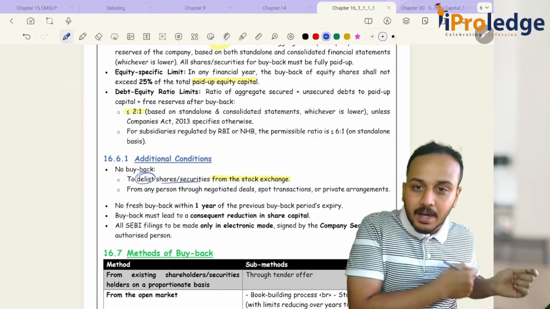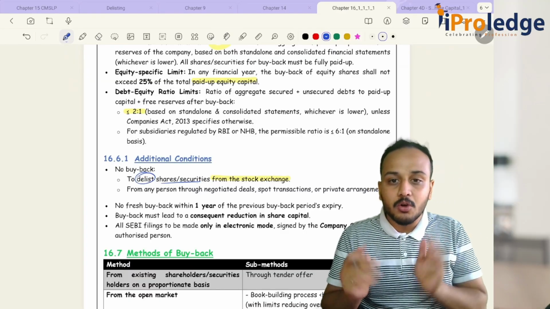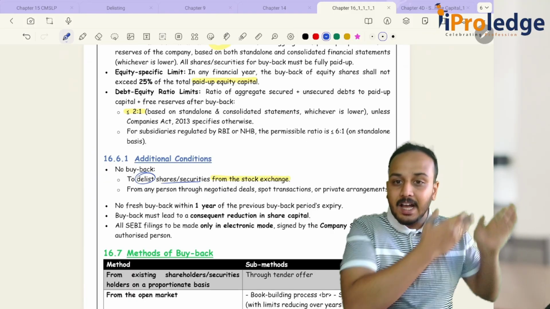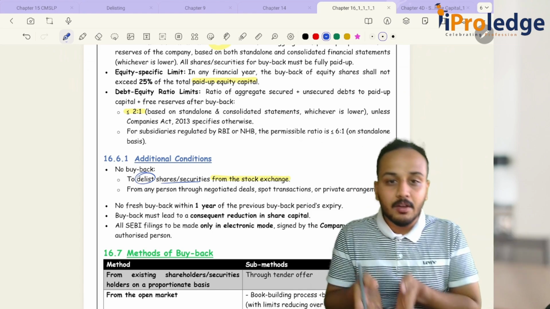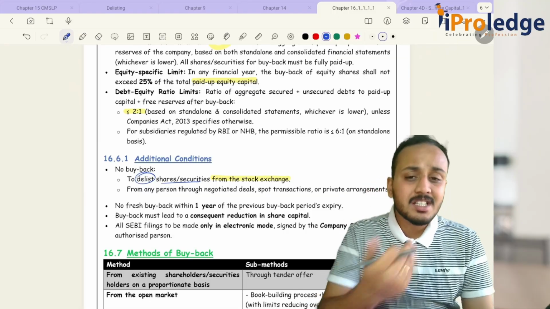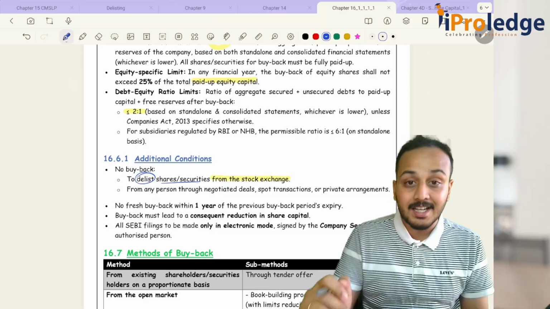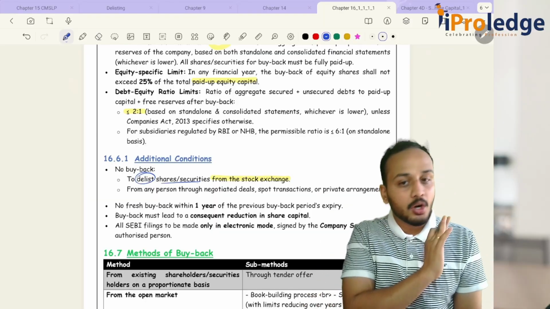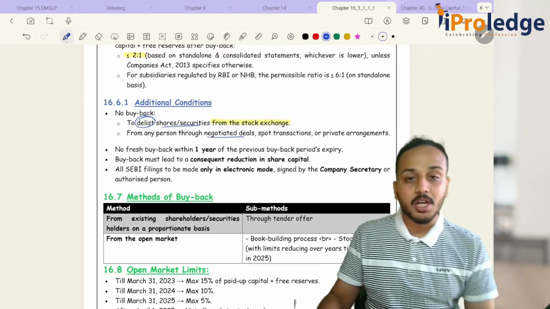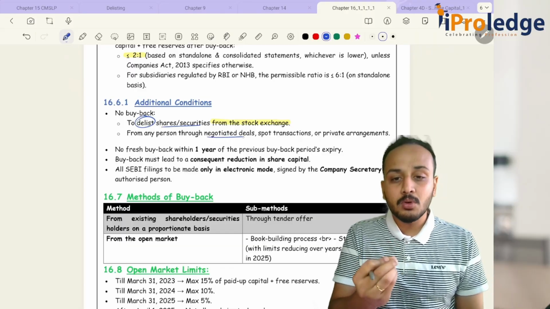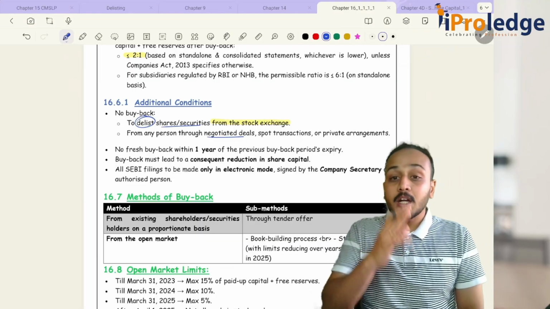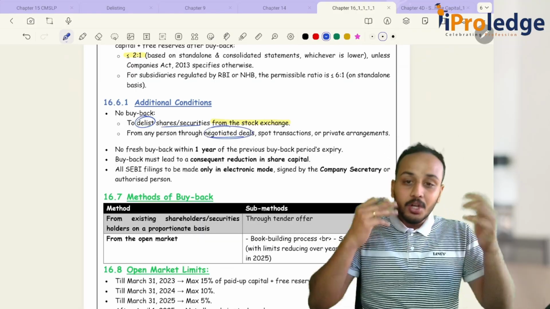See, instead of complying with delisting regulations, what do these people do? They go for buyback. Okay, whatever are the obligations that the company or the promoters have in delisting regulations, to escape that, they will come to your buyback regulations, and they'll just complete the buyback and say that chalo, these securities are delisted. If that is your objective, you cannot do your buyback, and you cannot buy back from any person through negotiated deals. It has to be through open market, that is through stock exchanges, or through tender offers, but it cannot be through negotiated deals. What do you mean by negotiated deals?